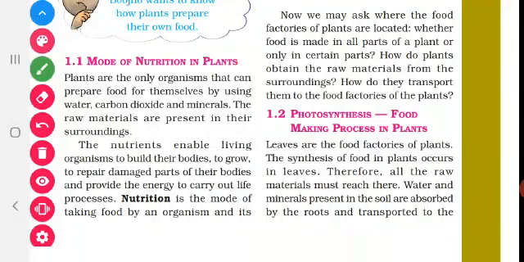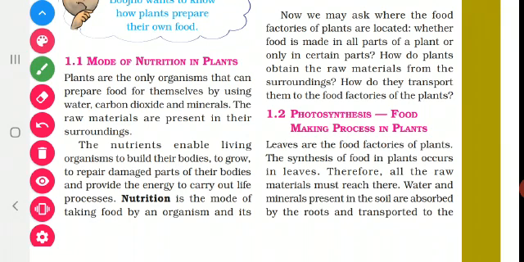Okay, where does the plant prepare the food? You have learned the parts of the plant in your lower classes itself. Tell me the parts of the plant. Root, stem, branches, leaf, flowers and buds. Isn't it? Okay. So, which part of the plant prepares food? Which is called the food factory of the plant.